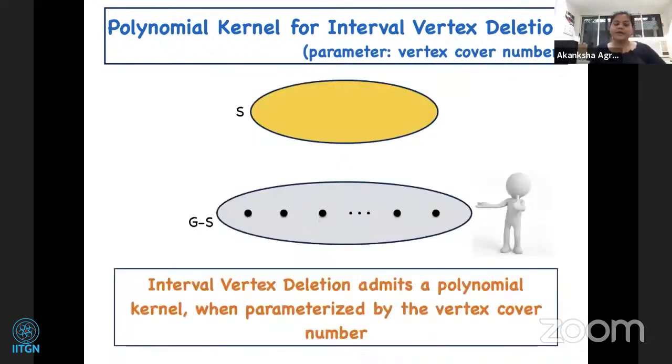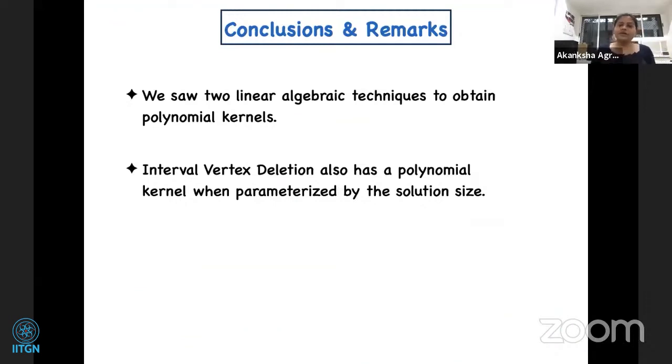To conclude, if we remove all the irrelevant unmarked vertices, then we obtain a polynomial kernel for interval vertex deletion, parameterized by the vertex cover number. We saw 2 algebraic techniques that can be useful in obtaining polynomial kernels. I will end with a remark that interval vertex deletion also has a polynomial kernel when parameterized by the solution size, using ideas similar to the ones that I presented, but it is much more complicated. So with this, I will end. Thank you.